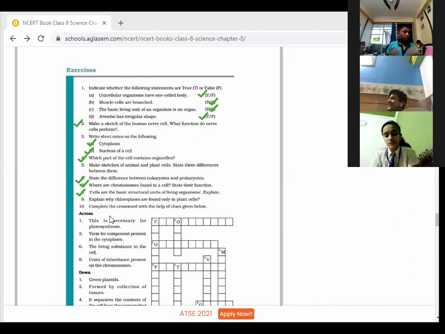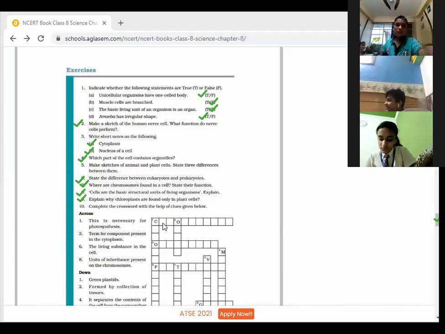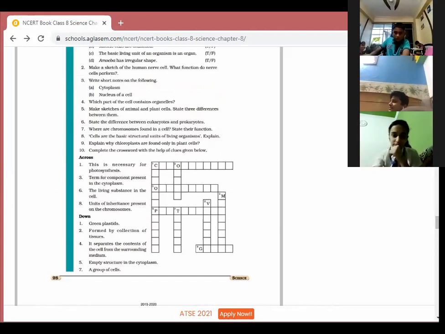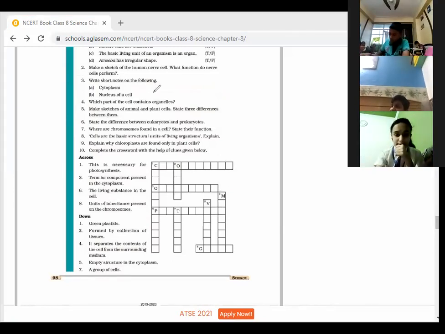Okay, so these are the questions till 9. Now this is a crossword that we have to do. Let's fill it. Across you have to do. This is necessary for photosynthesis. Number 1, ma'am, chlorophyll. So children, write down. Yes, write down for it. This is chlorophyll. The first is chlorophyll.